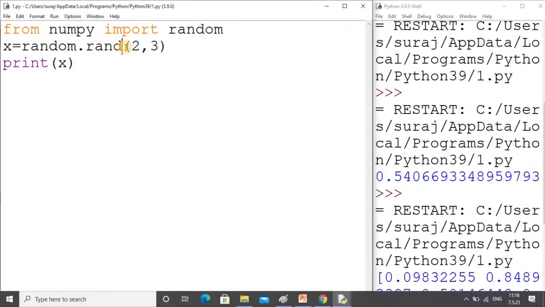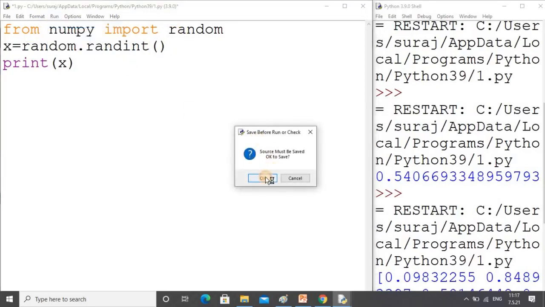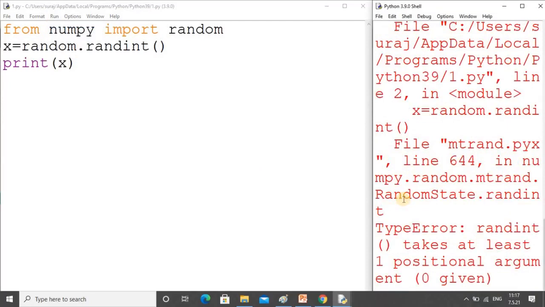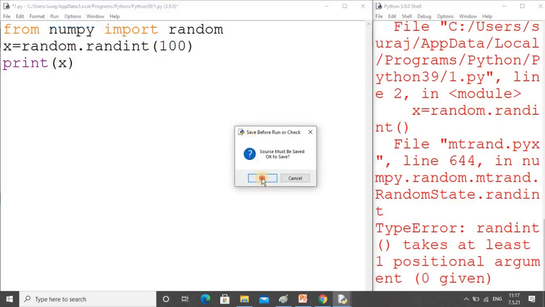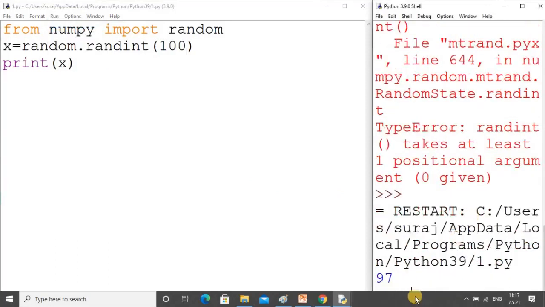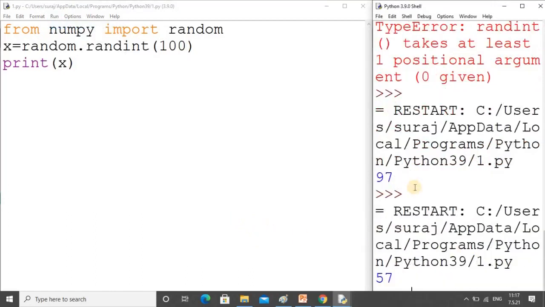But suppose I take the value in integer form, that is quite flexible compared to this. So what happens here, suppose I don't have the parameter. Without the parameter we will run this. You see it is asking for the parameter. So we will give 100 here. It will give you output from 0 to 100, and it will give you only one value from 0 to 100. 97 is coming, and every time you will get a different output. That is the speciality of the random function. Now it is 57. Got it?